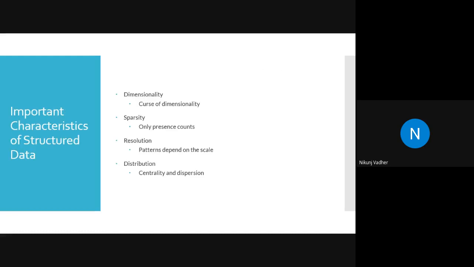Yes. Which are the important characteristics of data? Now we have to understand the terminology. Rather than understanding, I have told you the terminologies, that this kind of words will be there whenever we try to measure the performance of any model. Now let's try to understand the data. So which are the important characteristics of data? First one is dimensionality. Dimensionality means the number of attributes in your data set.